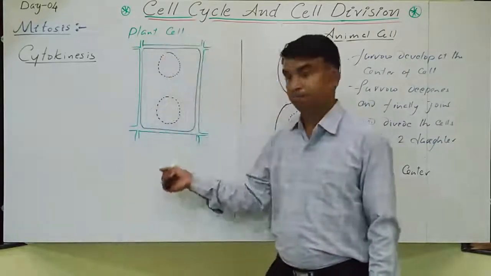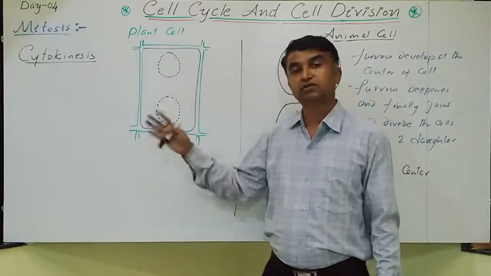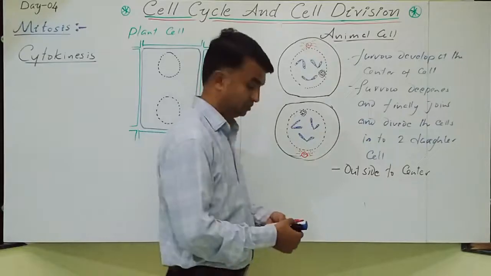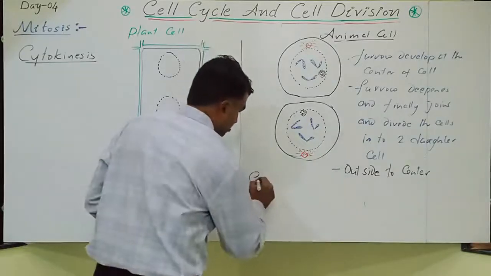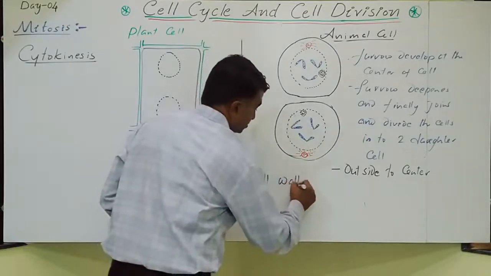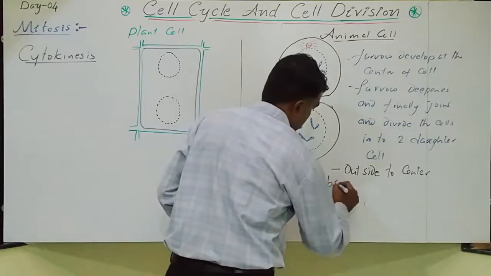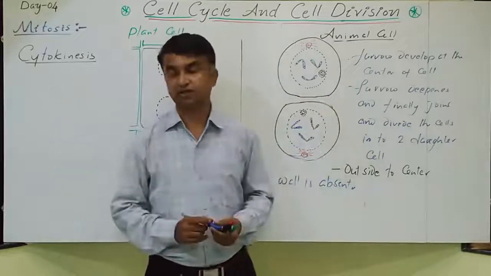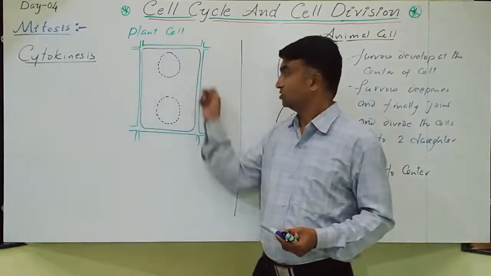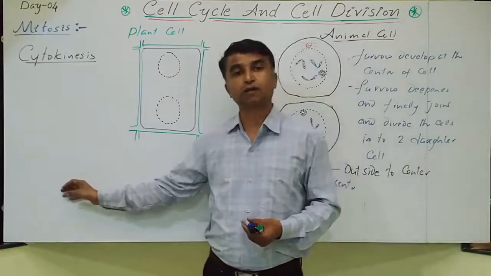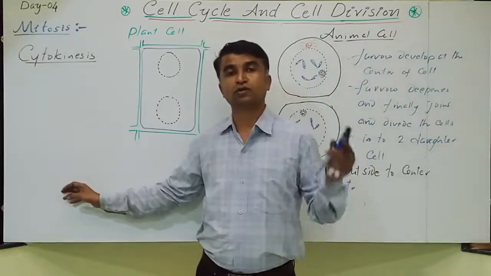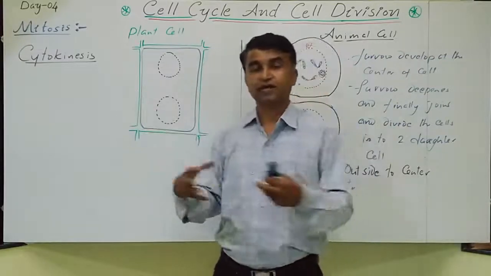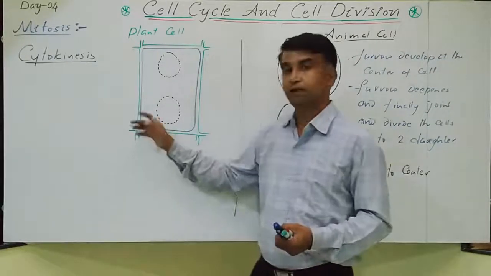But when you take the plant cell, the cytokinesis is totally different because in animal cell, cell wall is absent. This is the main reason. Due to that, this event occurs from outside to inside. When you take the plant cell, here a rigid cell wall is there. The cell wall is made up of cellulose, hemicellulose, lignin, pectin, sometimes suberin, everything is there. This is rigid. That's why the cell will remain intact.